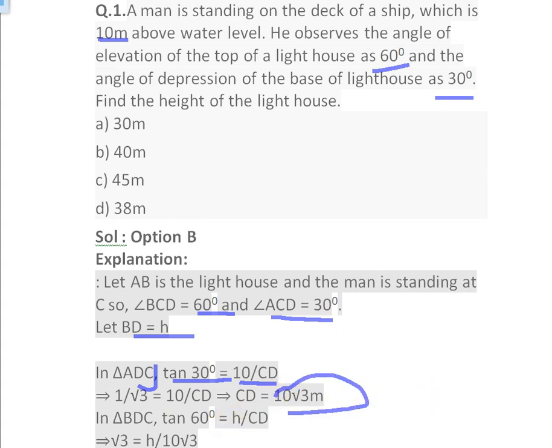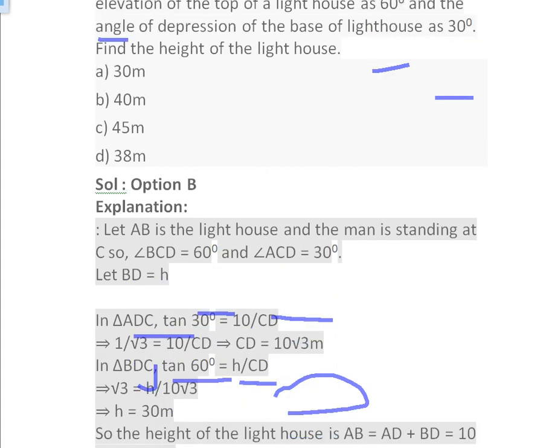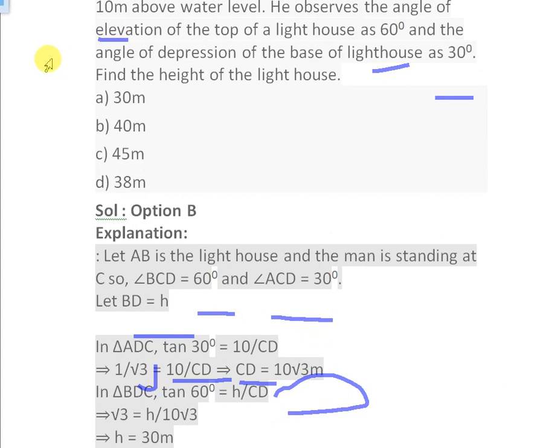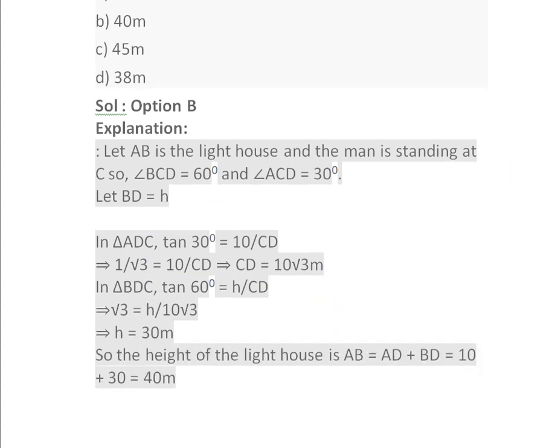If we see in another triangle BDC, tan 60 will be equal to H divided by CD. And we know that tan 60 is root 3. So root 3 equals H divided by 10 root 3. So H will be 30 meter here.